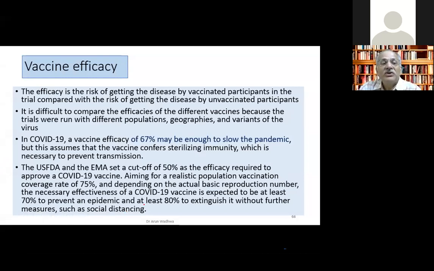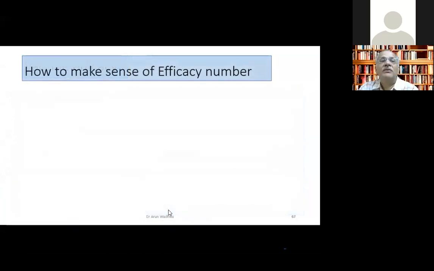So they have also calculated that at least 70% of the population has to be vaccinated to prevent an epidemic spread, and at least 80% have to be vaccinated to extinguish it. Extinguish means then people can roam around without masks and social distancing. So this is the figure we need to reach. So 70% will prevent new waves, but 80% will actually reduce the R0 to less than 1. And once the R0 is less than 1, it is on its way out. So this is what we should all aim for.